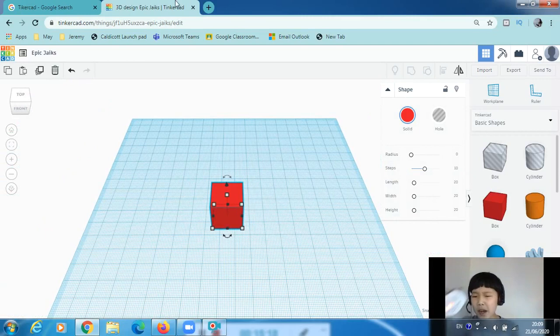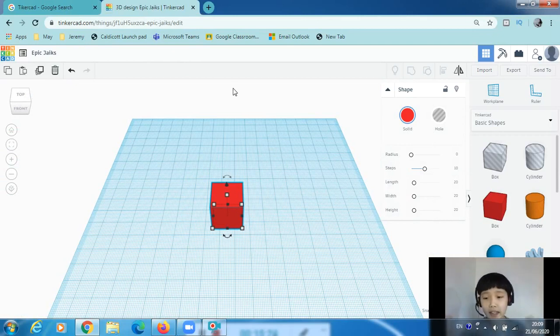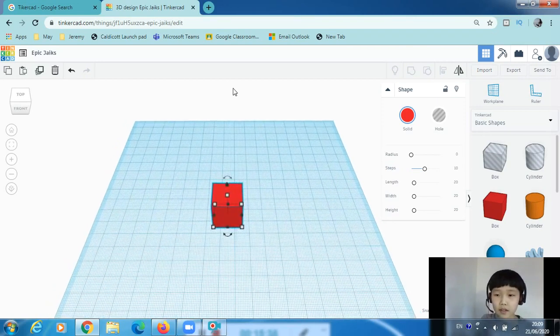Or if you don't have a mouse, you can use a normal hand gesture for zooming in and out, which is the one that you would use for Docs or Google Docs or slides. Just like that. Just like that.